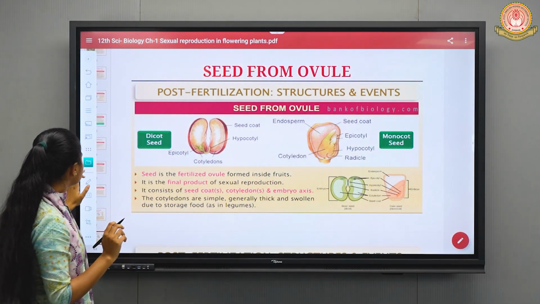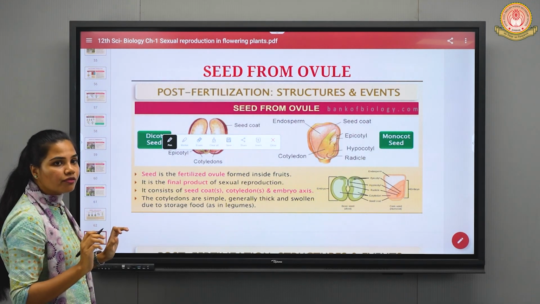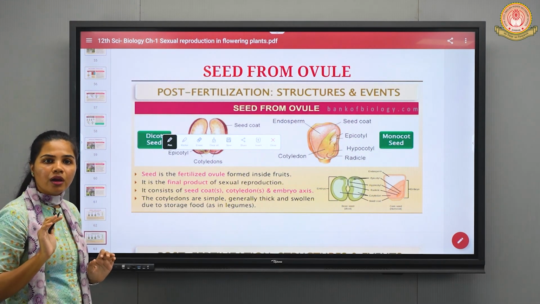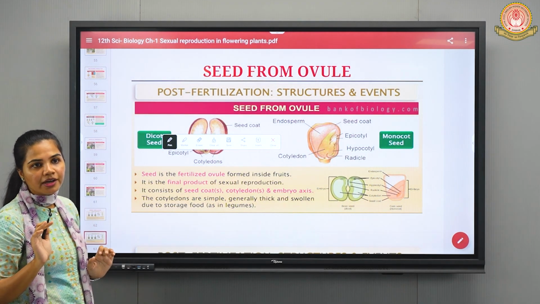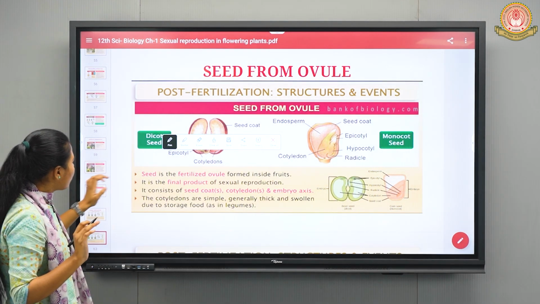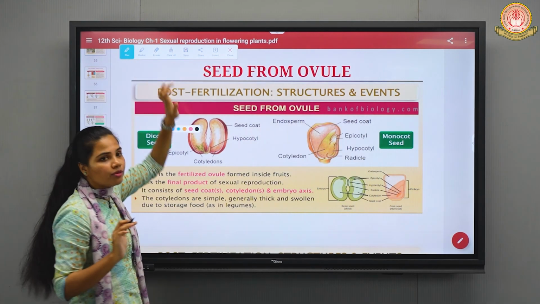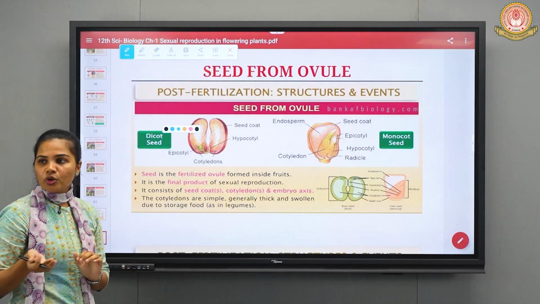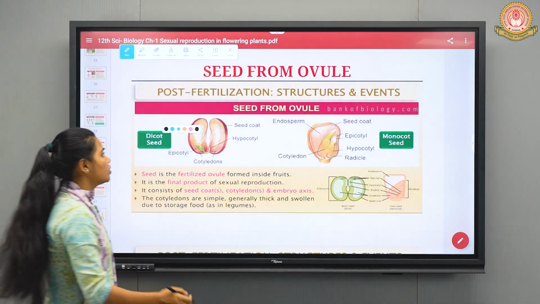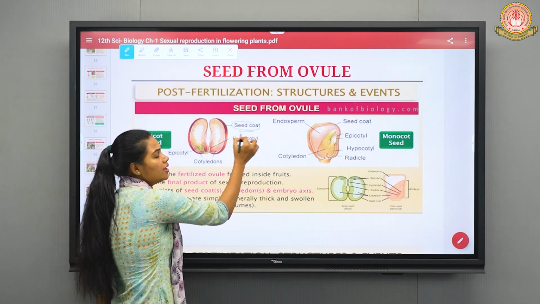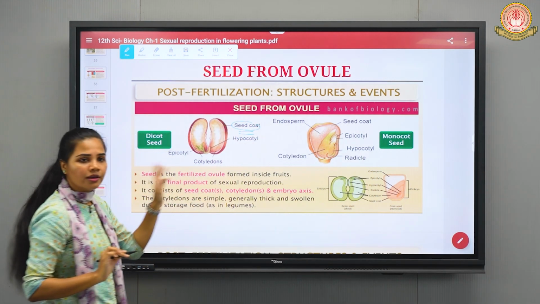This seed coat develops from which part of the ovule? The integuments. We have already discussed the anatropous ovule structure, in which we studied the outer integument and inner integument, which give rise to the seed coat.